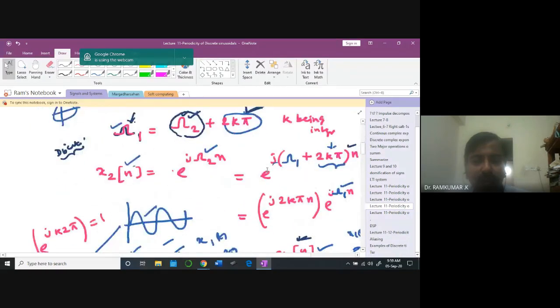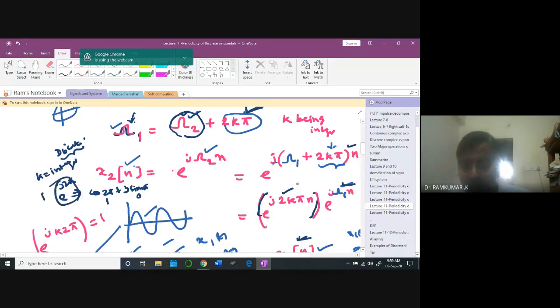To understand this, see here, I'm plugging in the values. Omega 1 equal to omega 2 plus 2k pi. If I put that, I'm going to get this. What is this term? This you know very well. For every k value, k being an integer, what is e power j 2 pi? What is the magnitude of it? 1, sir. It's going to be equal to 1. You know that because it's cos 2 pi plus j sin 2 pi. Cos 2 pi is 1, sin 2 pi is 0. Therefore, this value is always 1.